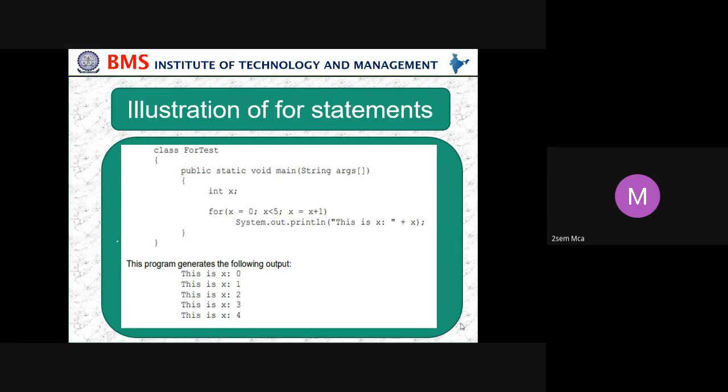So first time 0, second time 1, because x plus 1, 0 plus 1 is 1. Next time 1 plus 1, 2. Next time 2 plus 1, 3. Then 3 plus 1, 4. So like this, as long as x is less than 5, System.out.println will be executed. How many times? 5 times it is executed. That is the working of the for loop.